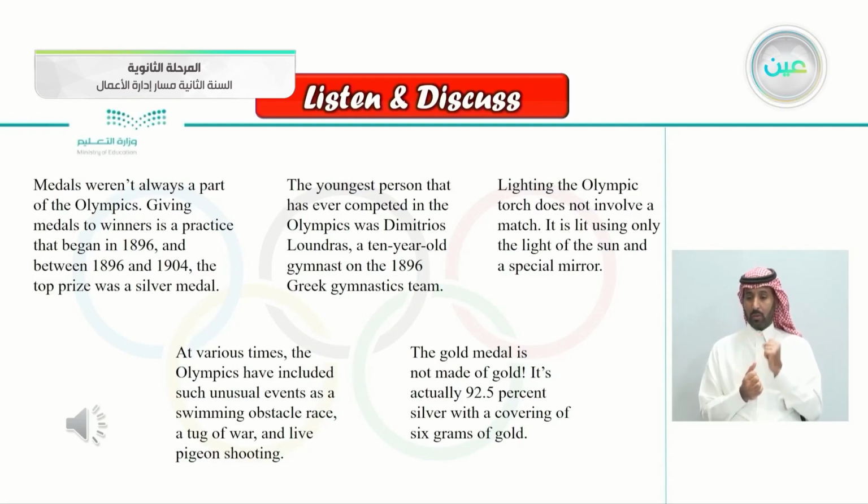a silver medal. The youngest person that has ever competed in the Olympics was Demetrius Loundras, a 10-year-old gymnast on the 1896 Greek gymnastics team. Lighting the Olympic torch does not involve a match. It is lit using only the light of the sun and a special mirror. At various times, the Olympics have included such unusual events as a swimming obstacle race, a tug-of-war, and live pigeon shooting. The gold medal is not made of gold. It's actually 92.5% silver with a covering of 6 grams of gold.